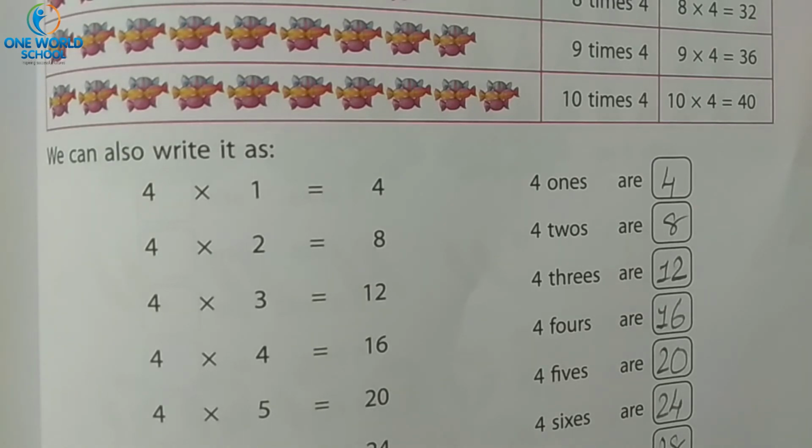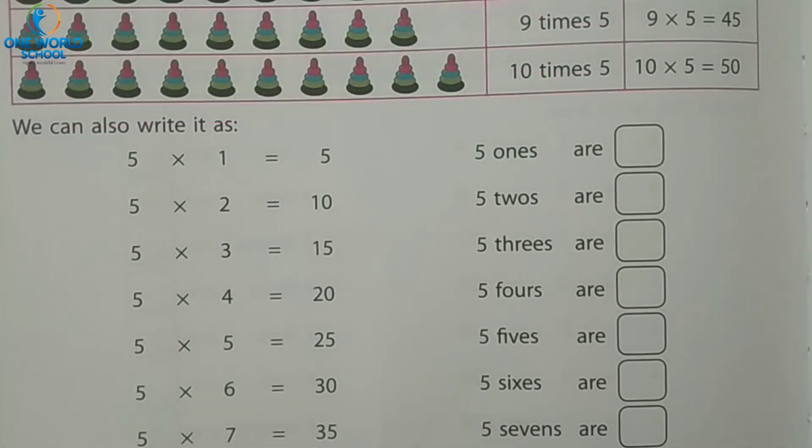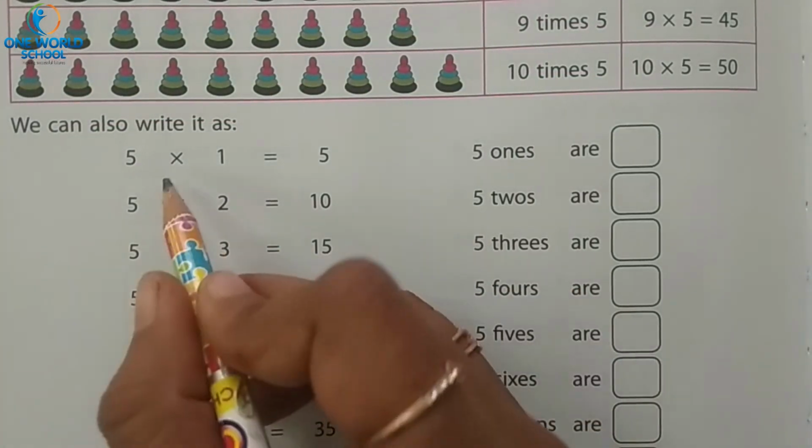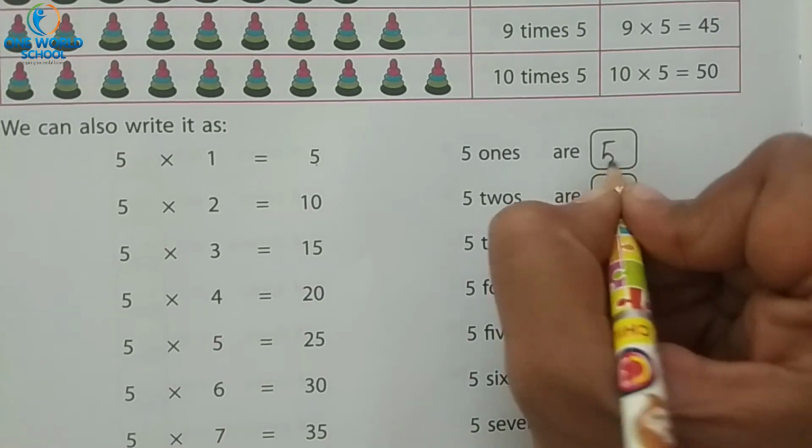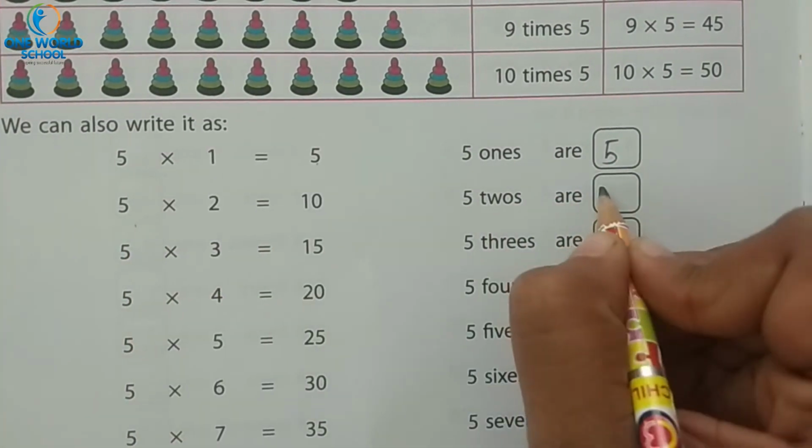Now table of 5. On next page, turn the page. Now table of 5. 5 ones are 5. 5 twos are 10.